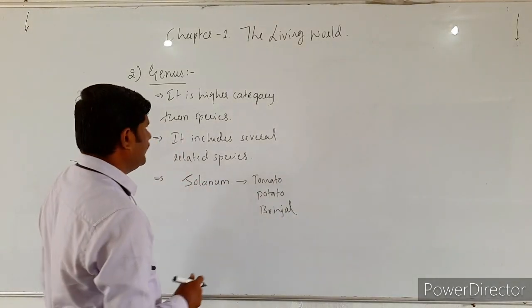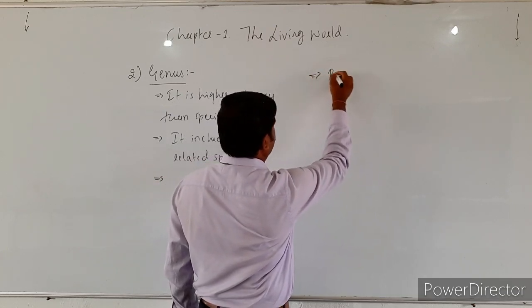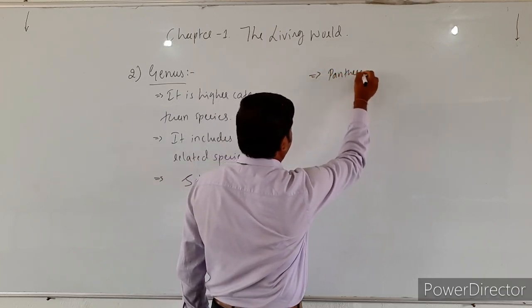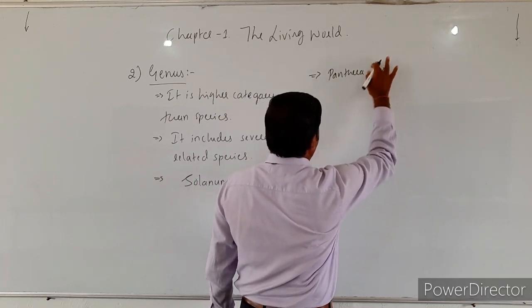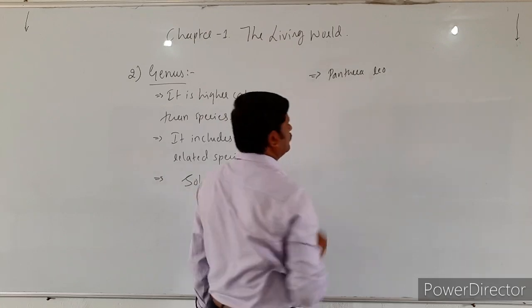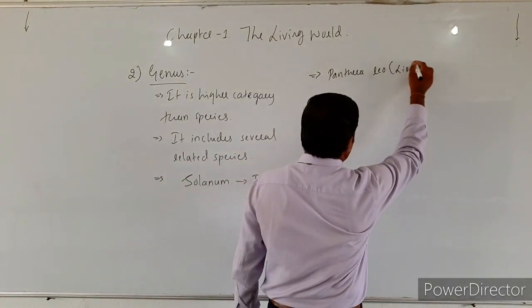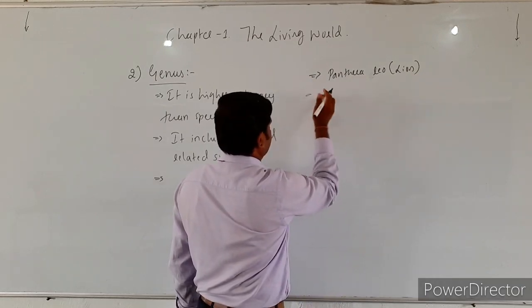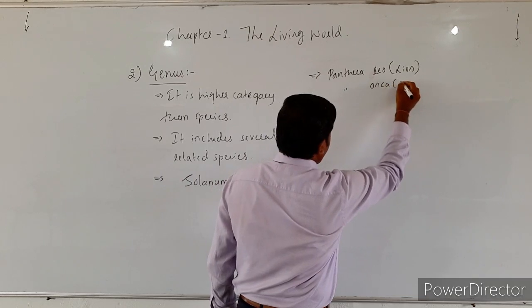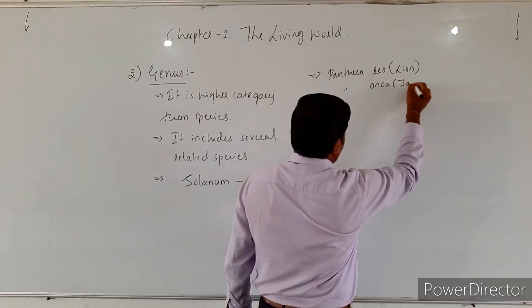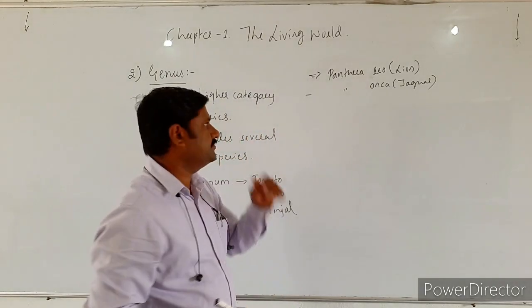In the same way, in case of animals, Panthera leo means lion. In the same way, Panthera onca is jaguar, right? Jaguar you know better.